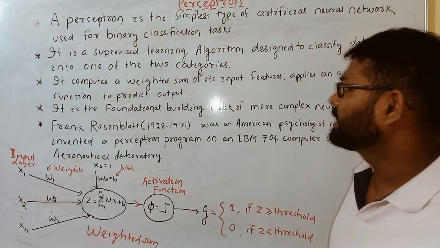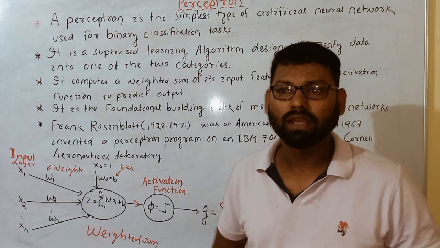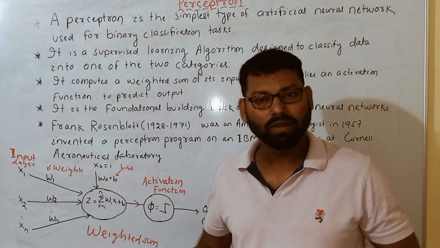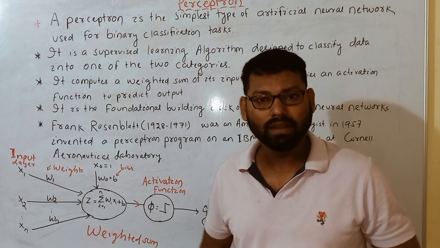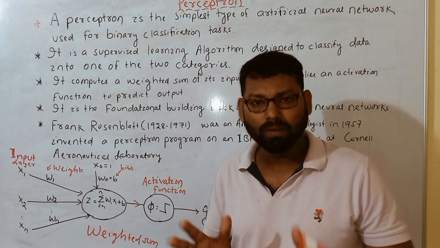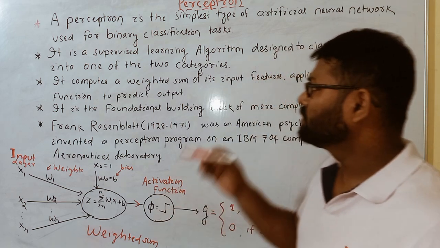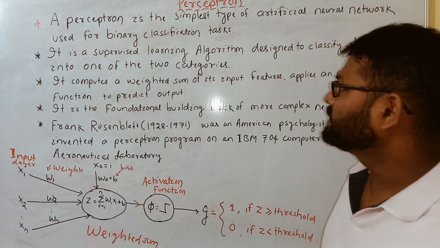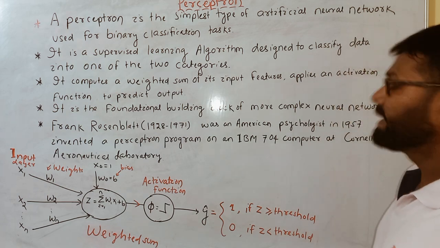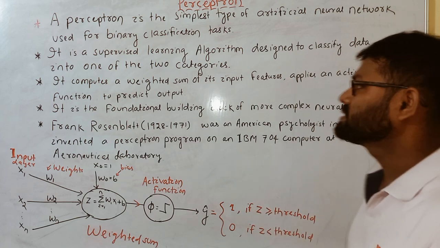First thing I would like to tell you, perceptron is one of the important concepts in machine learning, and basically it is used for classification tasks. So now let's start, and we have to understand how perceptron really works. Before that, the simple concept I would like to discuss is what a perceptron is. Here you see, perceptron is the simplest type of artificial neural network used for binary classification tasks.